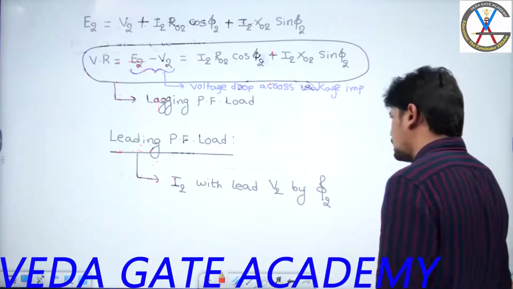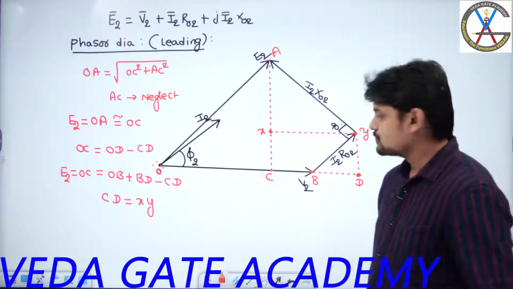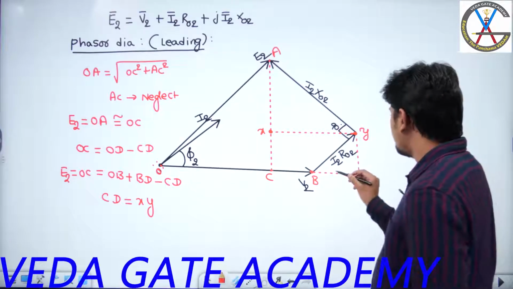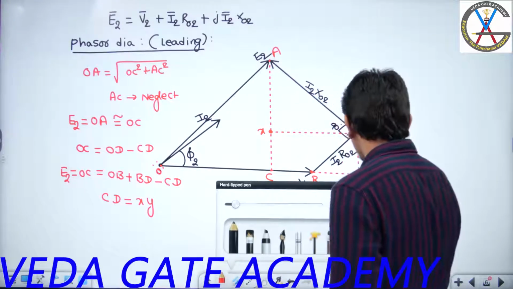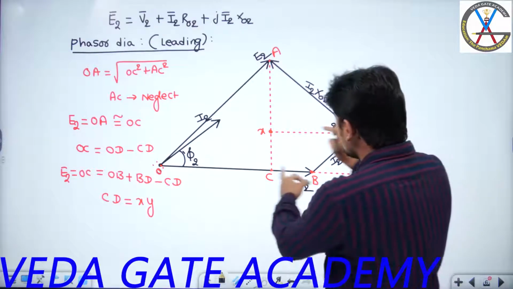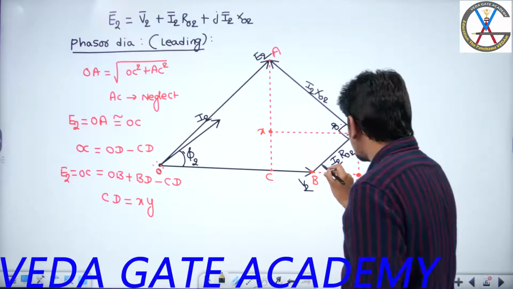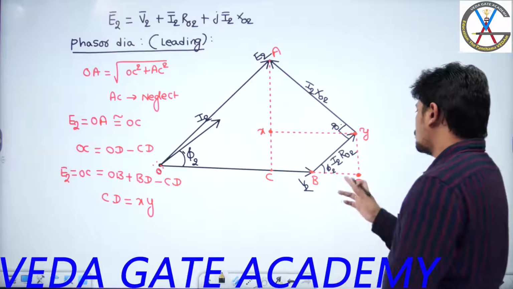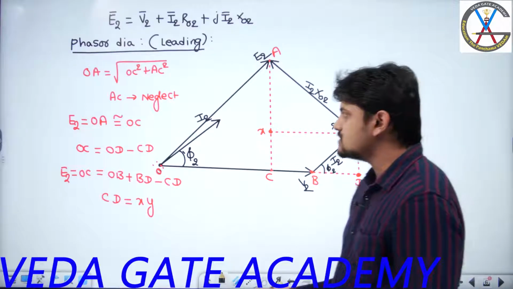Then you will get the final answer. Are you following? So now what is the value of BD length from this diagram? If this phase angle is phi 2, obviously I2 R02 is in phase with I2, so this phase angle is also phi 2. Yes or no? If I know this phase angle phi 2, I can find BD length.